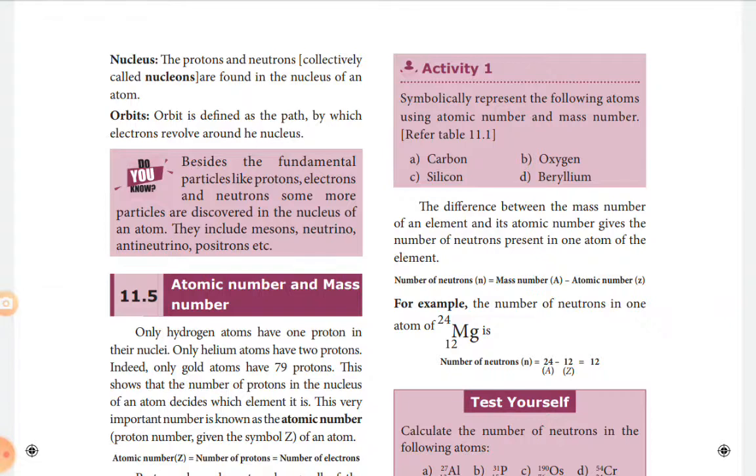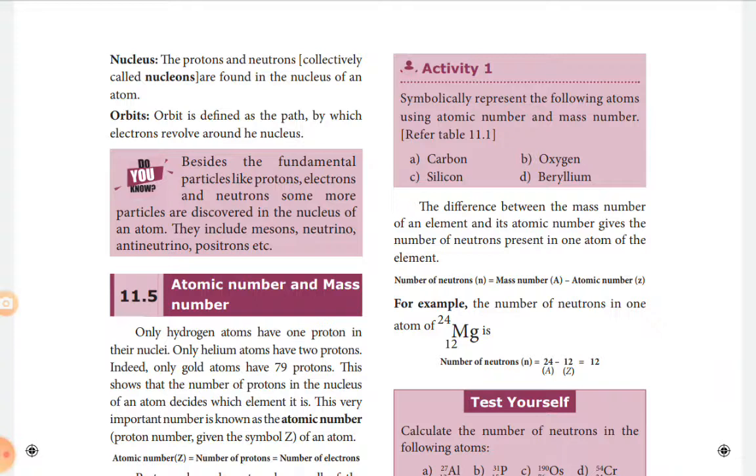The difference between the mass number of an element and the atomic number of the element is the number of neutrons. So there is a simple formula to calculate the number of neutrons from this symbolic representation. The number of neutrons, n, is equal to A minus Z, that is, mass number minus atomic number. So for example, let us see the number of neutrons in one atom of magnesium, 12, 24.